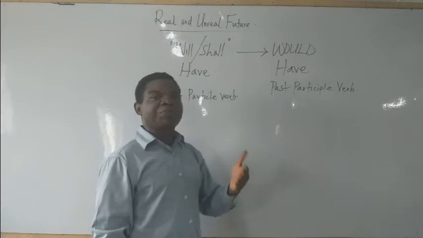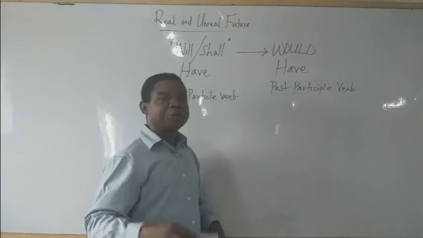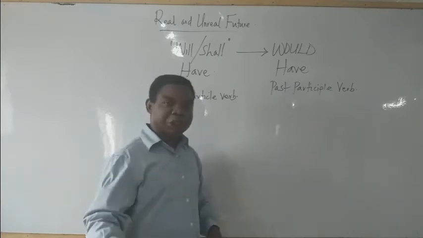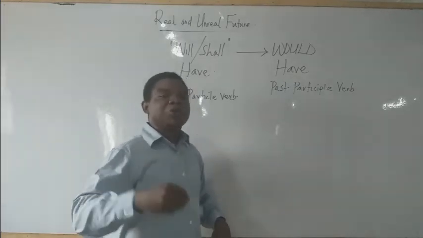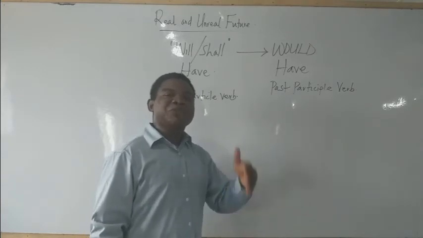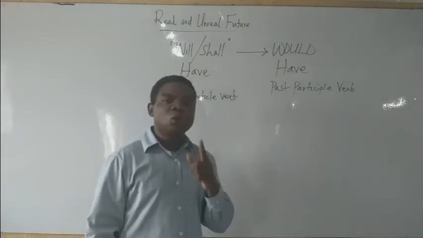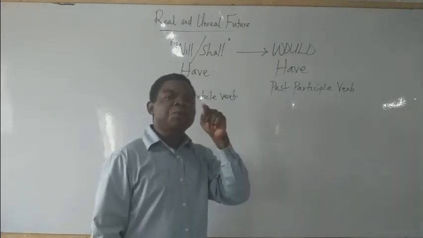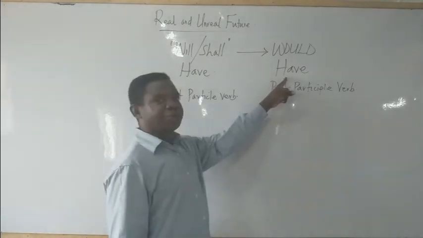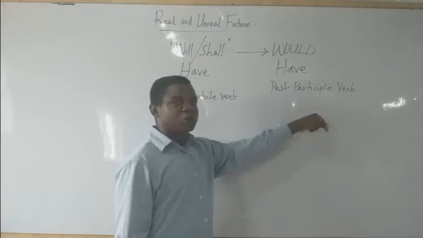That is why in English language, when an action is futuristic but lacks the possibility of occurring, it is always expressed with the past tense form of the verb, which is would. But then the would will be followed by have plus the third verb, the past participle word form.